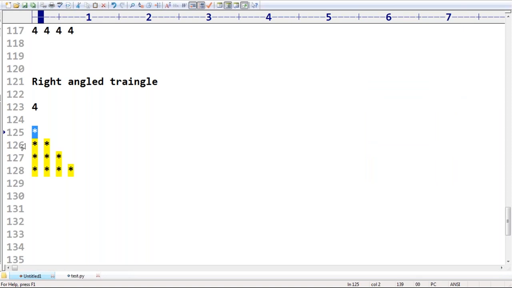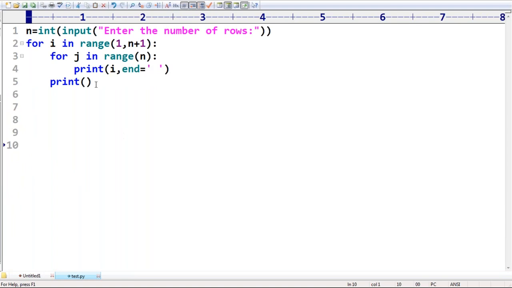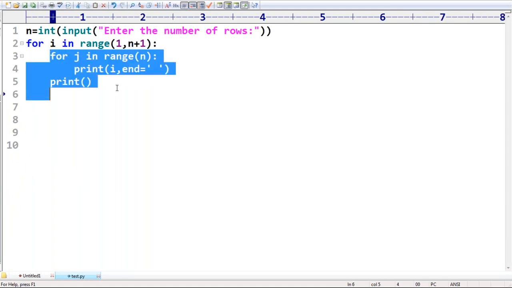First row, 1 star. Second row, 2 stars. Third row, 3 stars. Fourth row, 4 stars. Fifth row, 5 stars. Are you getting it? So the number of stars is always equal to the number of the row. Remember the row number like this. Can you please guide, sir, very easily, how to write the code?